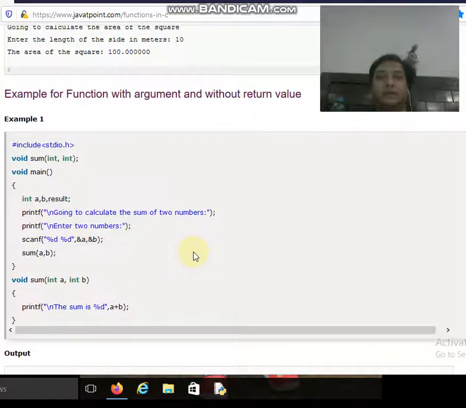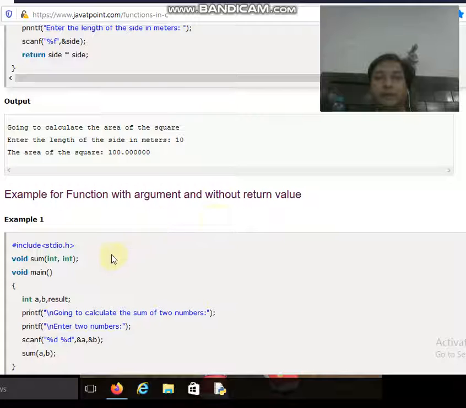The next type of function is the function with arguments, that is with parameters, and without return value. So this is a very important program. Again we want to calculate the sum of two numbers, but over here we have taken the name of the function as sum, and we are using two parameters. So we have written int as the first parameter, that is its data type, and int as the second data type.